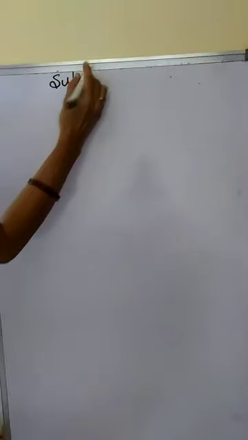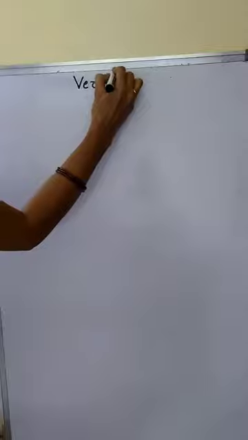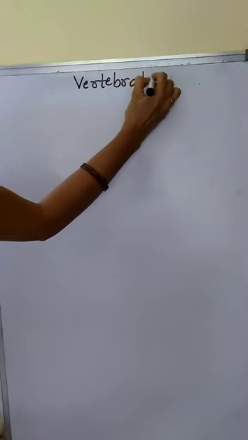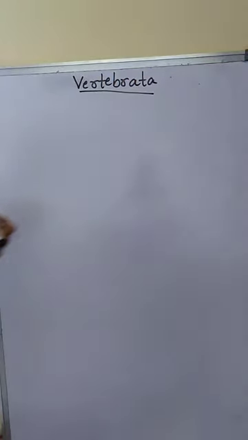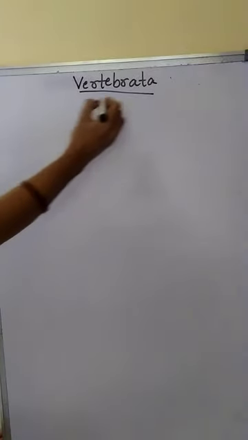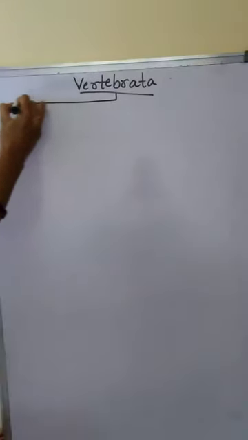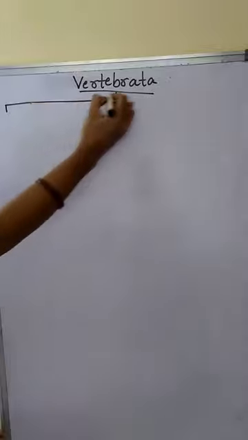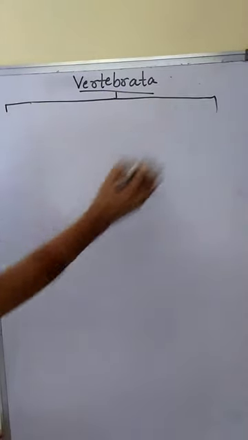Then subphylum Vertebrata is further divided into classes, based on some characters like the presence or absence of jaws. Based on the presence or absence of jaws, Vertebrata is further classified.